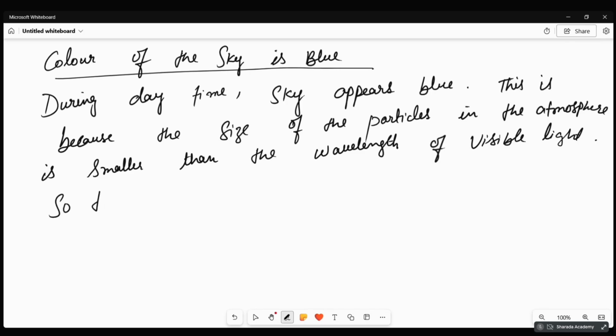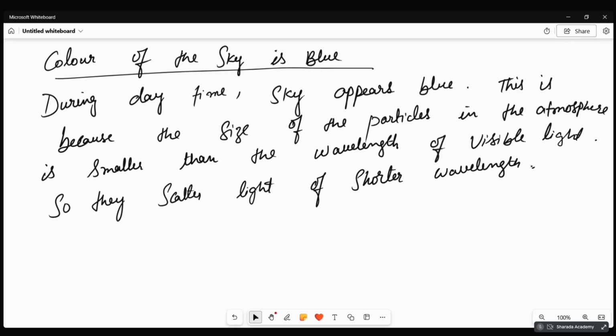So they scatter light of shorter wavelength. The scattered blue light enters our eyes.